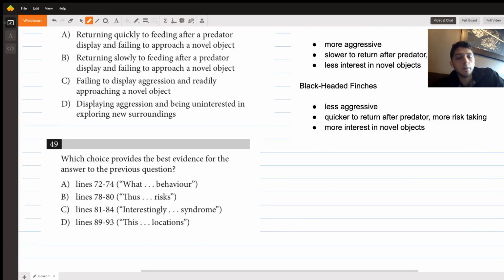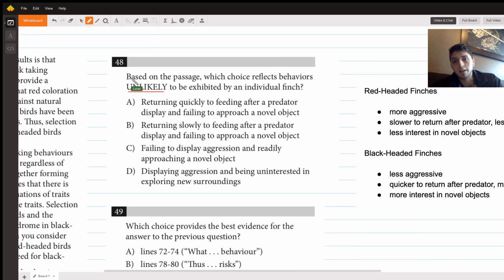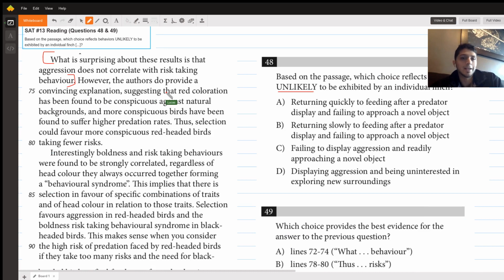So 49, A says 72 to 74, which says, what is surprising about these results is that aggression does not correlate with risk-taking behavior. So what this tells us is that aggression and risk-taking behavior, which I think they're pretty much measuring in terms of approaching food after a predator display, right? After they send over the silhouette of the predator, and then also the approach of novel objects. And they're saying these two things don't correlate, they don't go together. So this could tell us something that it's unlikely for an individual finch to do if it is exhibiting aggression and risk-taking behavior that might be unlikely.